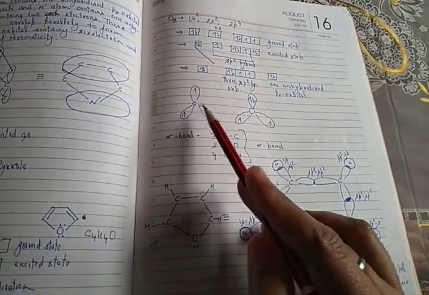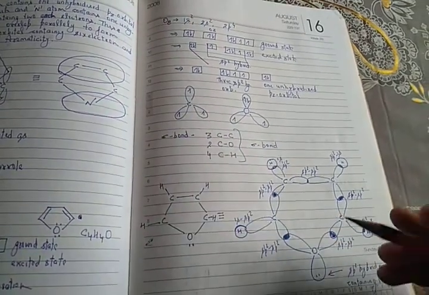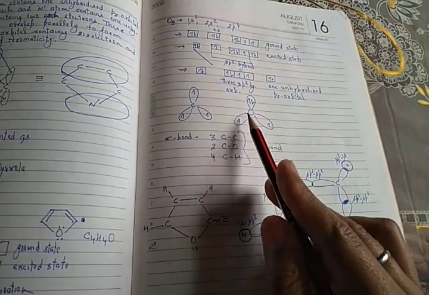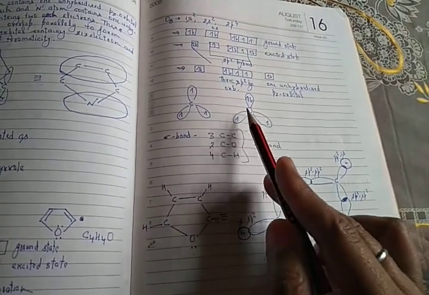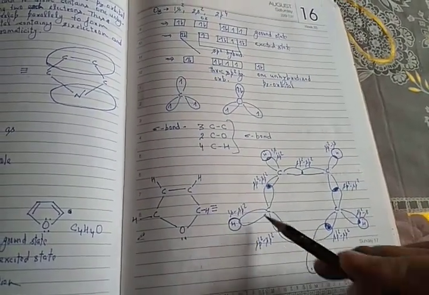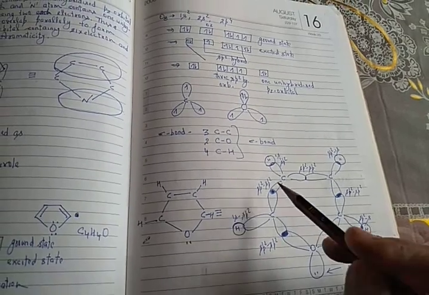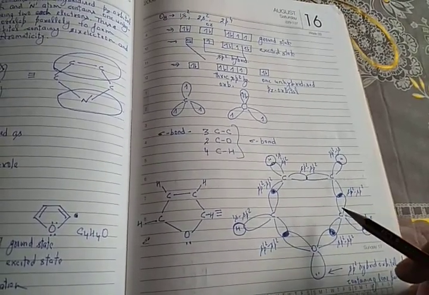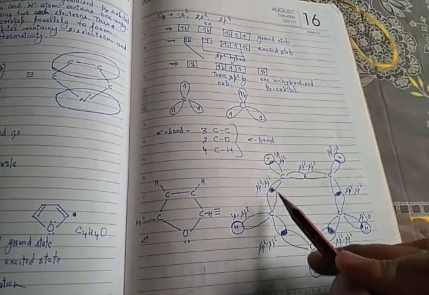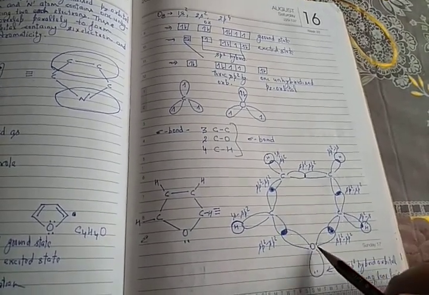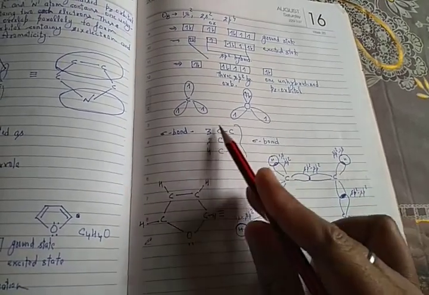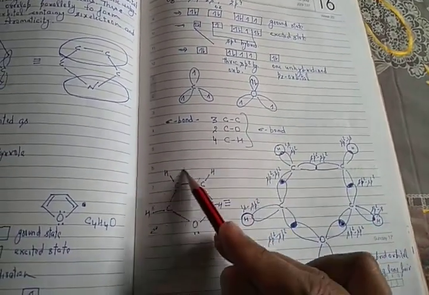These sp2 hybrid orbitals of the 4 carbons and the sp2 hybrid orbitals of oxygen overlap with each other and with the 1s orbitals of 4 hydrogen atoms to form 3 carbon-carbon, 2 carbon-oxygen, and 4 carbon-hydrogen sigma bonds lying in one plane.